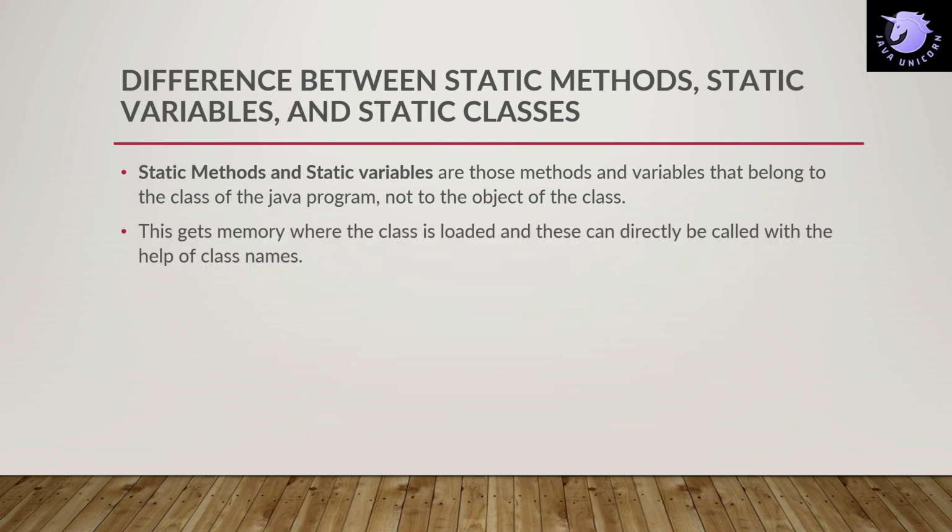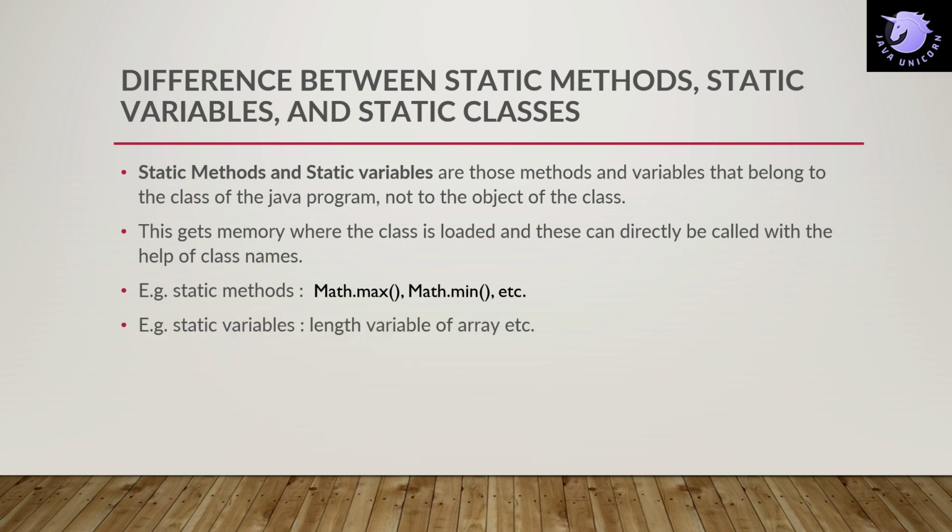It gets memory where the class is loaded, and can directly be called with the help of the class name. Like we can have a static method max, which belongs to the Math class, and a min method which is also a static method belonging to Math. So we can call these methods using Math.max and Math.min and so on.